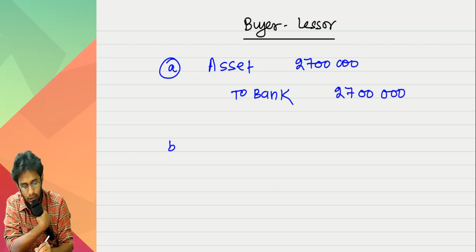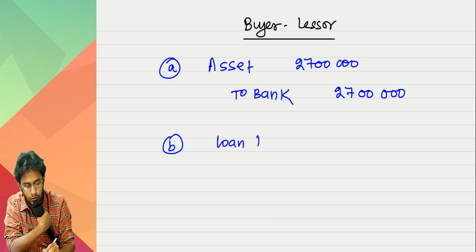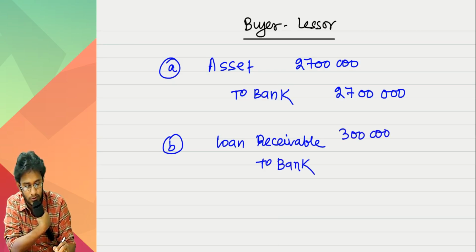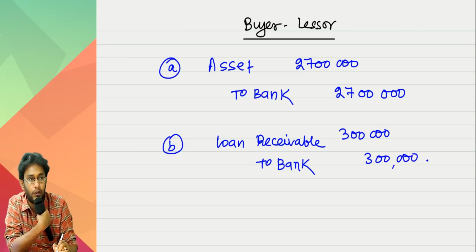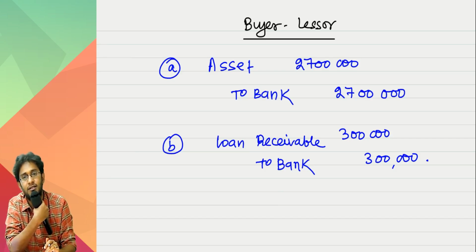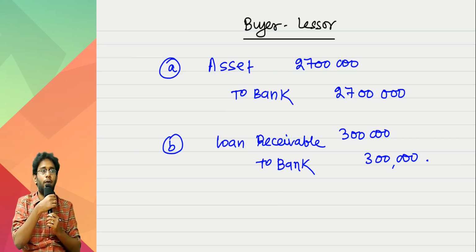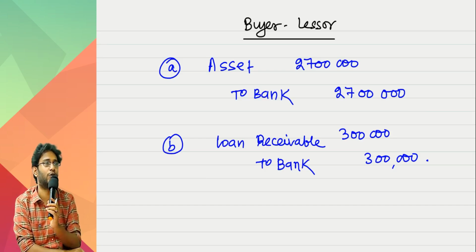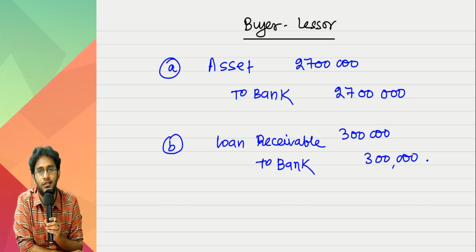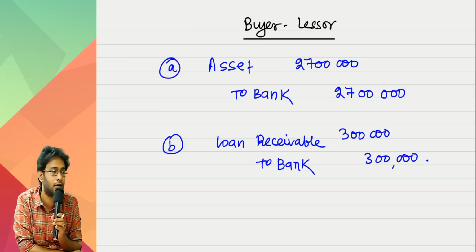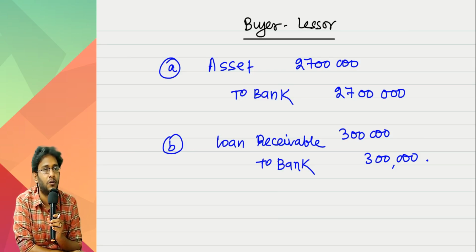Not only that, he gave an extra 3 lakh rupees also. So loan receivable account debit to bank, 3 lakh rupees. Not only this, the asset whatever he bought, he again leased it. He is saying that lease is an operating lease. Since that lease is an operating lease, the asset we should not derecognize. That we will write only when it is a finance lease. This is an operating lease. That's it, over. Here onwards that fellow will be nicely paying you lease rents.